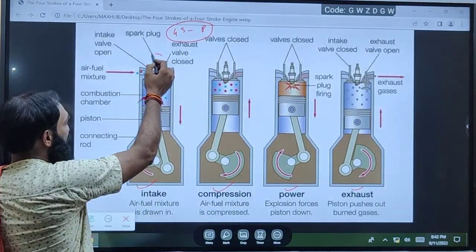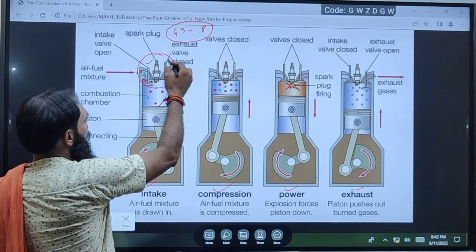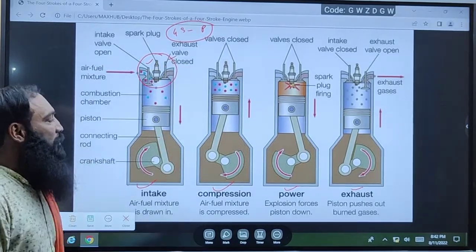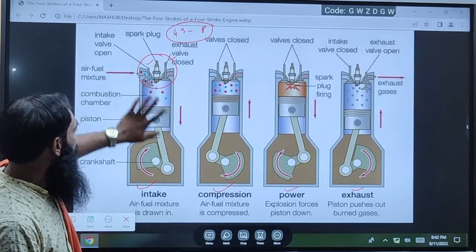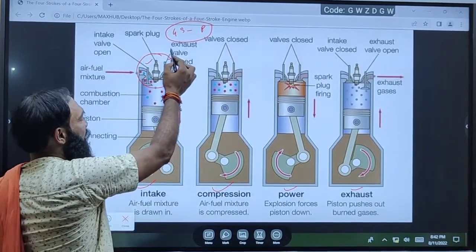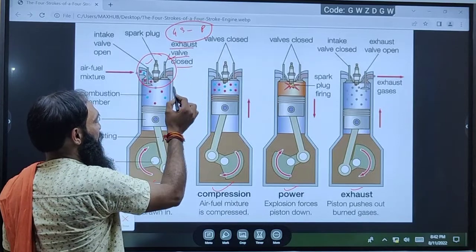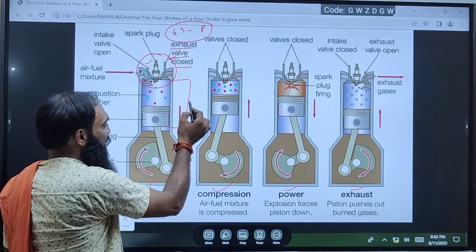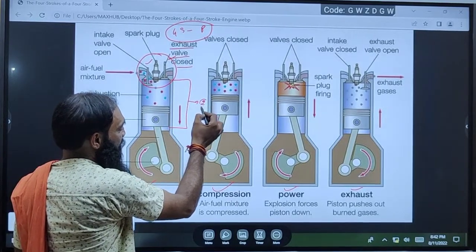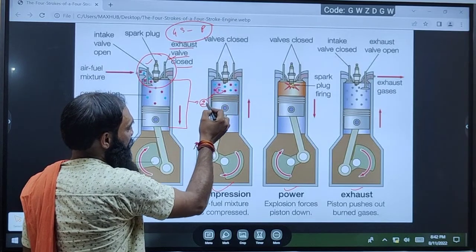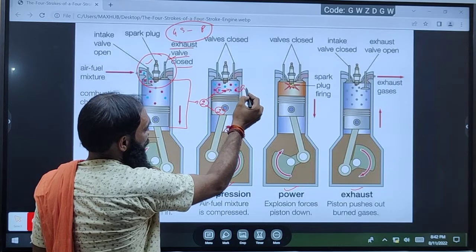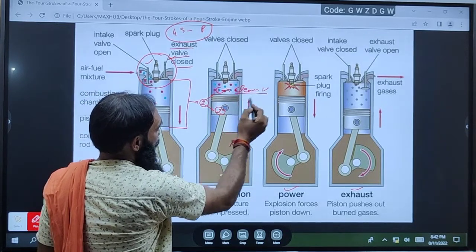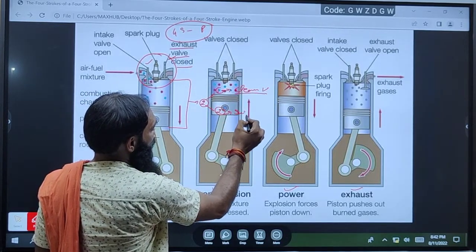In the first stroke, we see the valves. In this stroke, the inlet valve will be open and the exhaust valve will be closed. This volume is divided into two parts: first is the clearance volume and second is the swept volume.